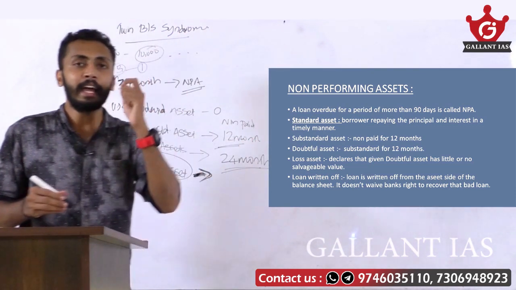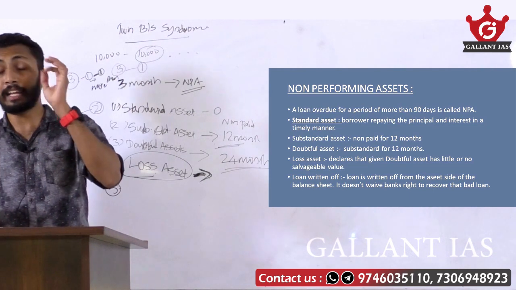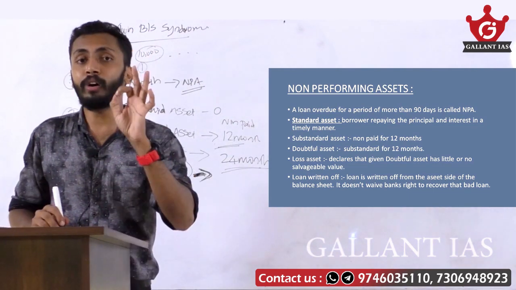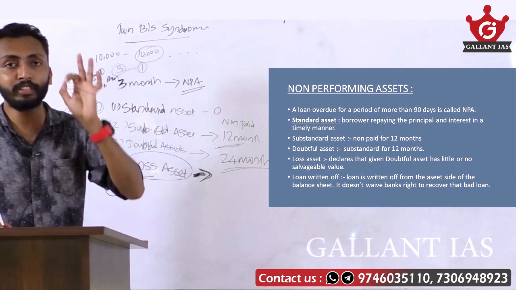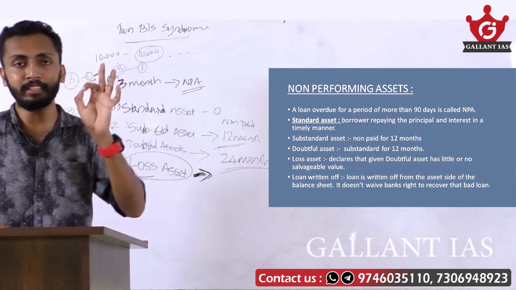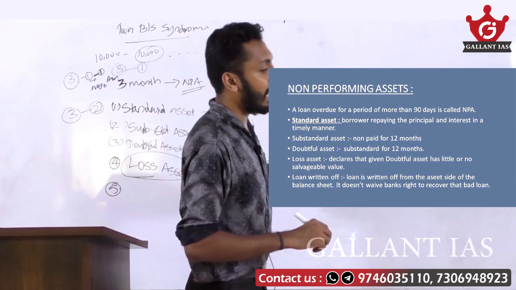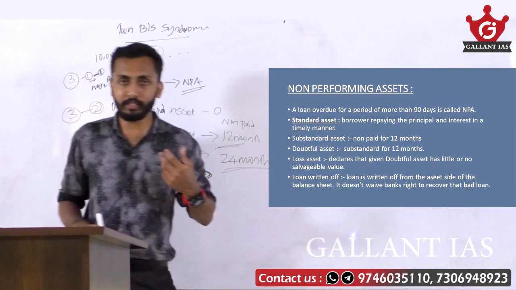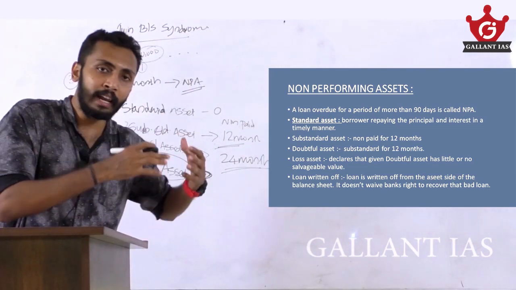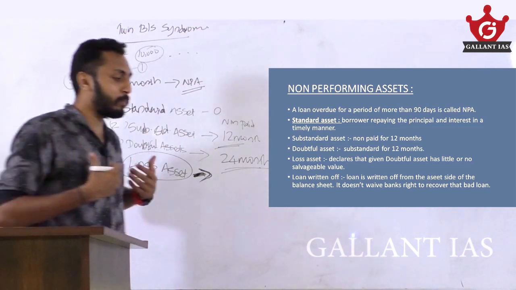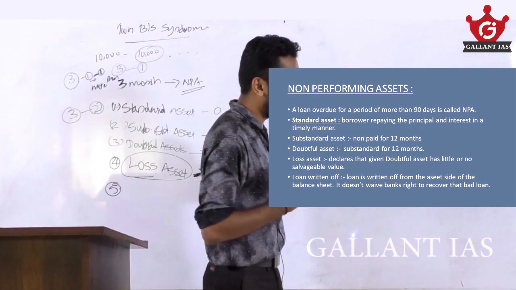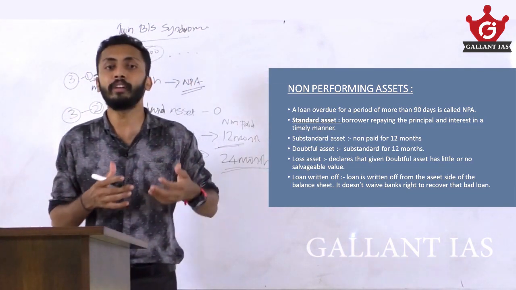Like I said, the asset side and the liability side of the balance sheet should be equal. The profit comes into the liability side, because the profit is a liability of the bank to its shareholders.